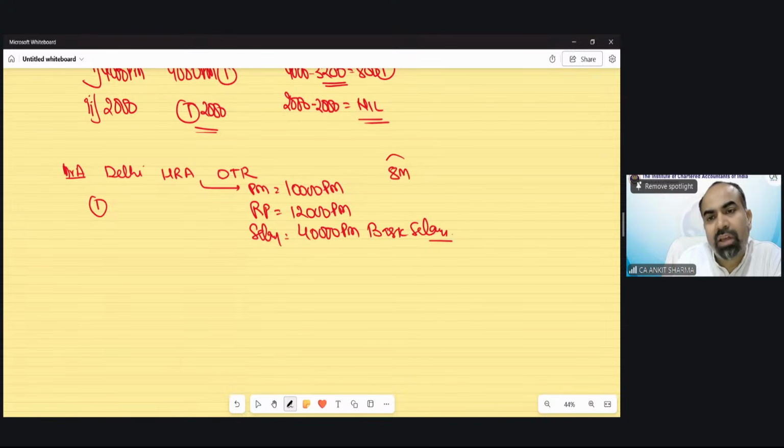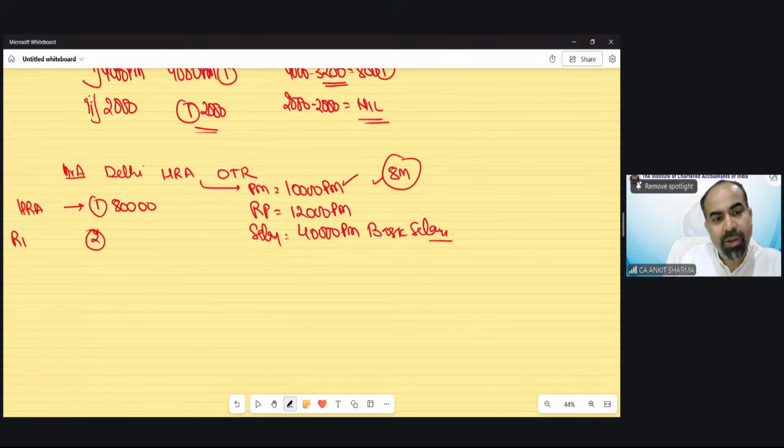Eight months HRA received. So now you have to calculate how much amount is taxable. So point number one was HRA received. How much HRA received? 10,000 per month. For 8 months, it would be 80,000 rupees. So the first calculation, which was HRA received as per the provision, this one.